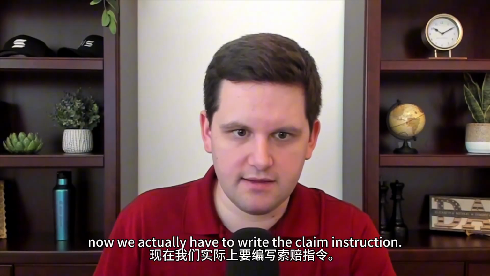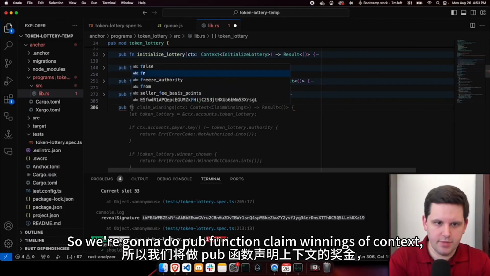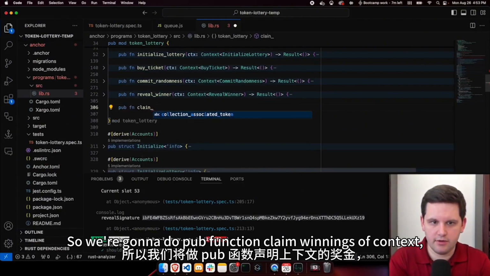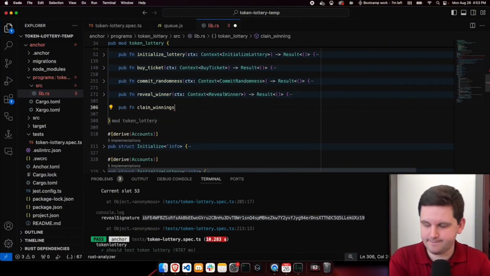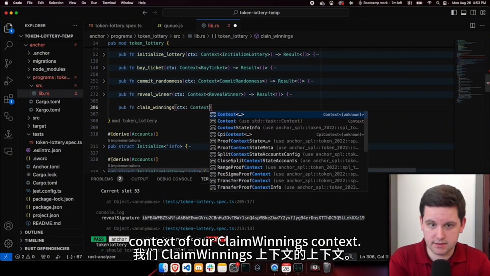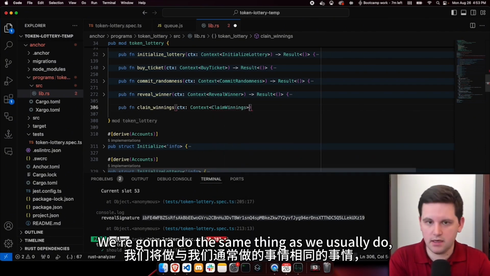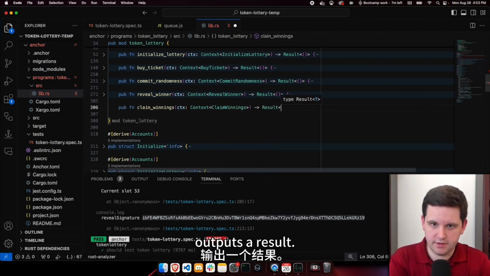Now we actually have to write the claim instruction. All right, so let's go ahead and write it. So we're going to do pub function claim winnings of context of our claim winnings context. We're going to do the same thing as we usually do. Outputs a result.